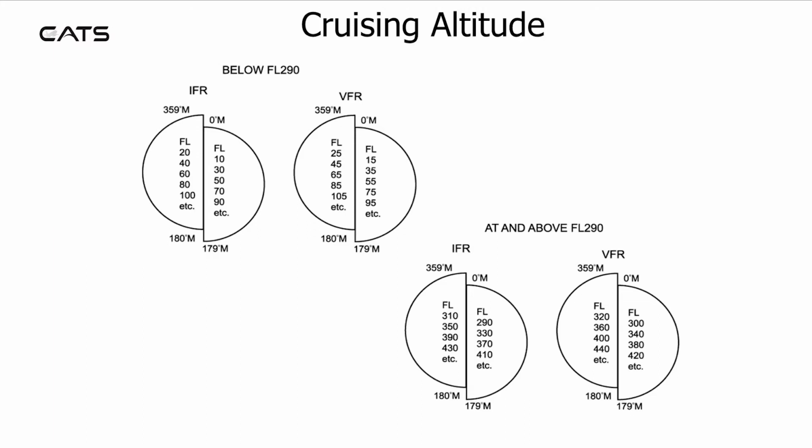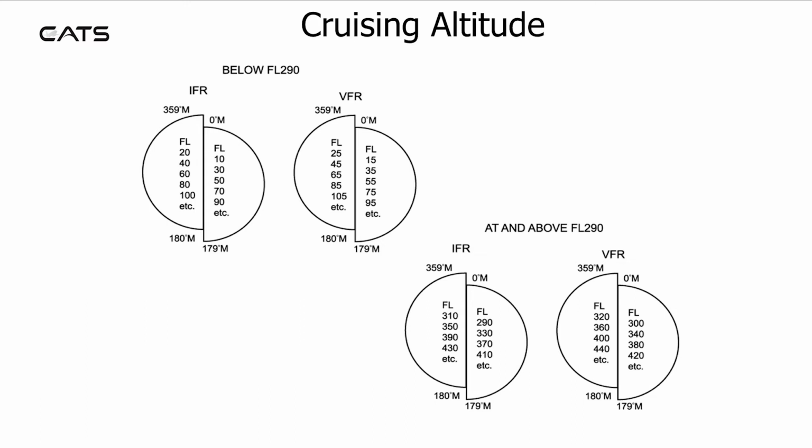Below flight level 290, IFR flights between 0 degrees magnetic and 179 degrees magnetic shall take the odd flight levels 10, 30, 50, 70, 90, etc. For tracks between 180 magnetic and 359 magnetic, the flight level shall be 20, 40, 60, 80, 100. VFR flights below flight level 290 shall be 500 feet higher.